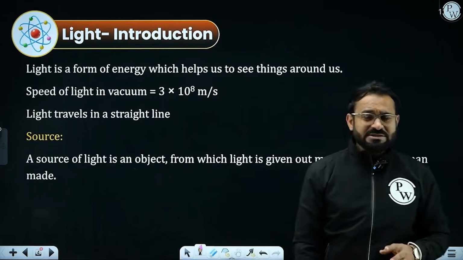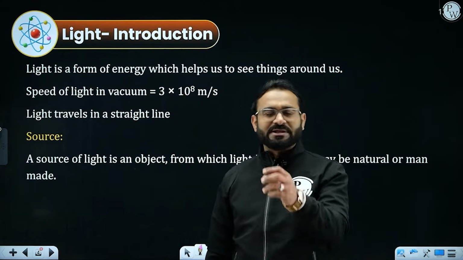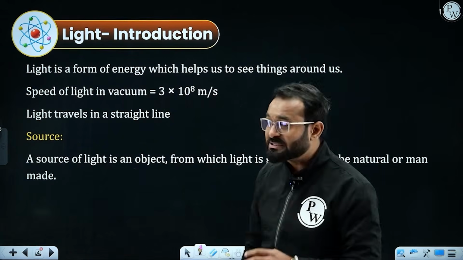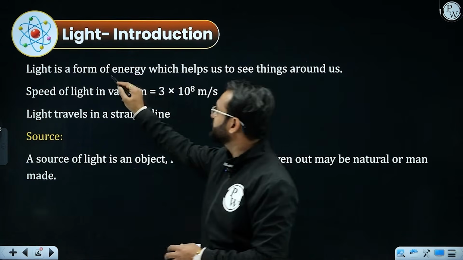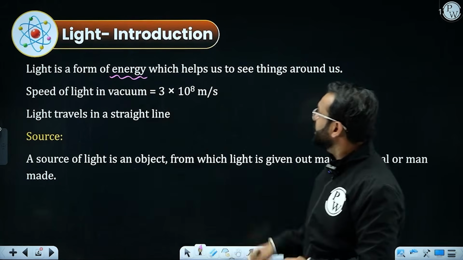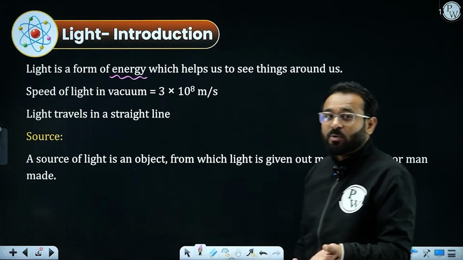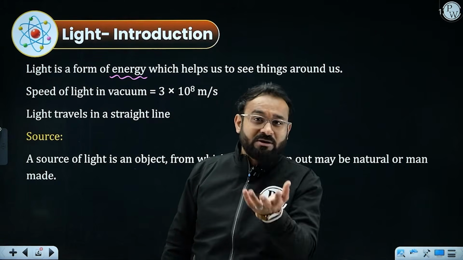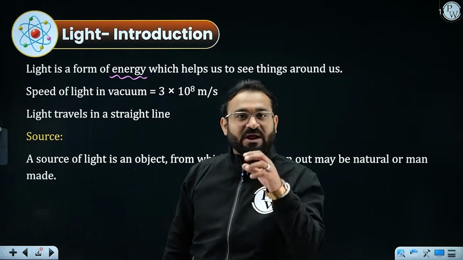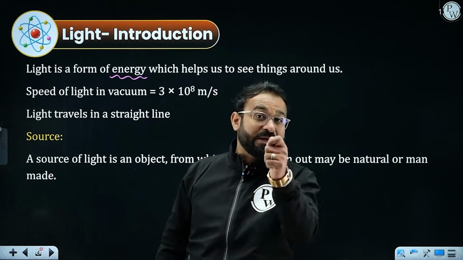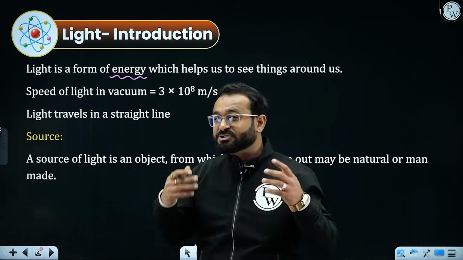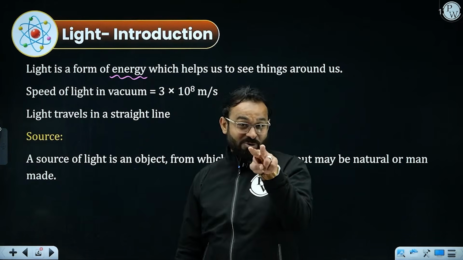So the introduction says what is light. The very first thing, a 1 marker question, appears from that: what is light. We need to understand that light is a form of energy. It is nothing but a form of energy which helps us to see things around us. See, without light you won't be able to see anything. It will be completely dark. So in the presence of light we are able to see. It is a form of energy which gives the sensation of vision.